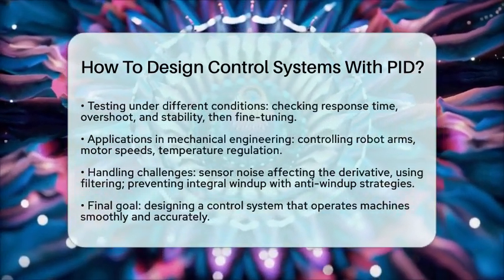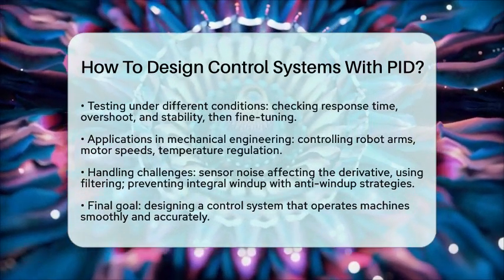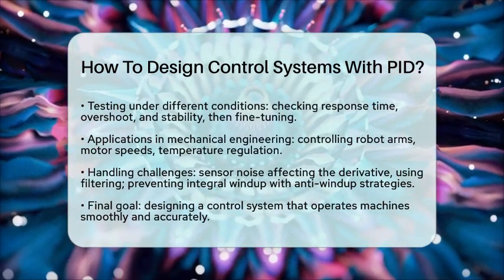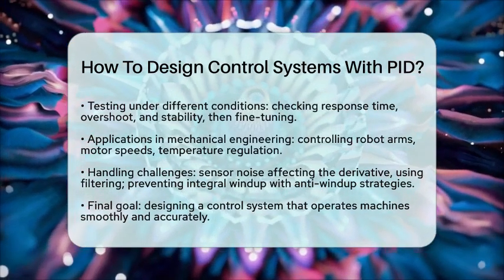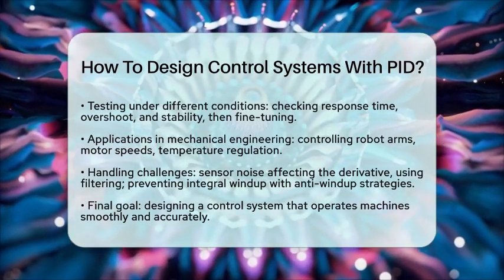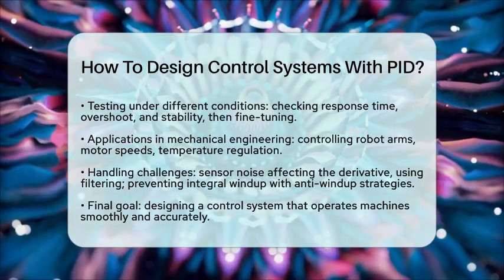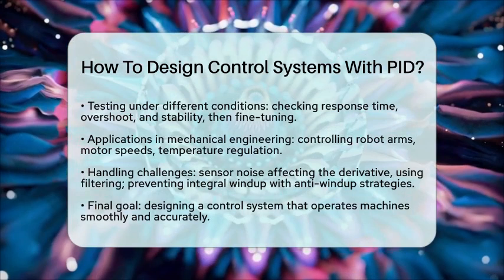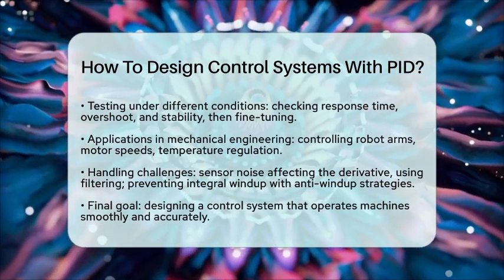In mechanical engineering, PID controllers are used everywhere. They control robot arms, regulate motor speeds, and manage temperature in manufacturing. Be aware that sensor noise can affect the derivative part, so filtering might be needed. Some systems prefer only proportional and integral control if the derivative is too sensitive. Also, implement anti-windup strategies to prevent the integral from growing too large when the actuator can't respond.